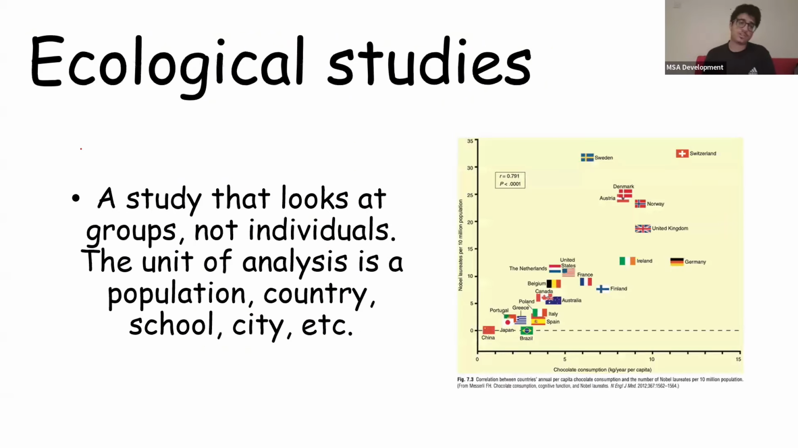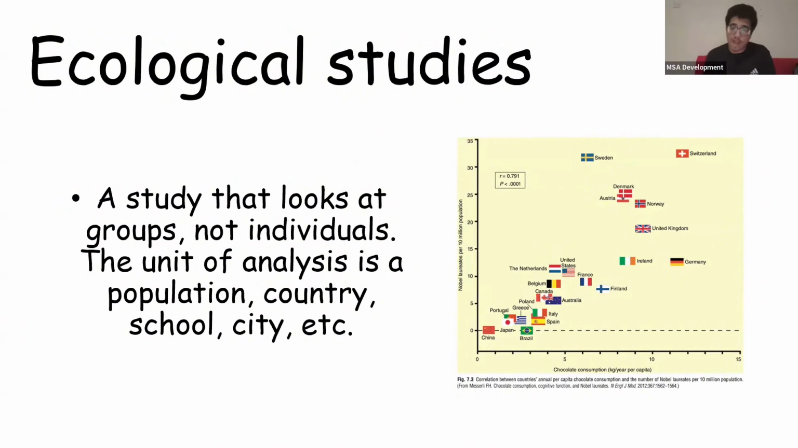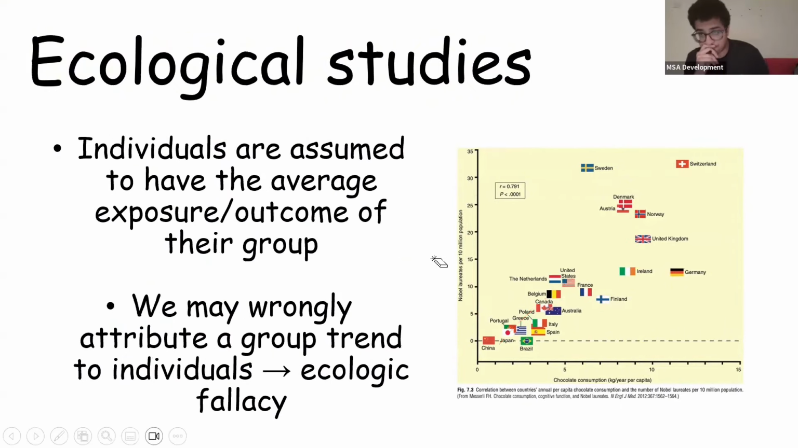So first off, we have ecological studies. Ecological studies look at groups. They don't look at individuals. So for example, countries. The unit of analysis is usually a population, a country, a school, a city, whatever you want. You can see here, this graph is saying that countries that eat more chocolate have more Nobel laureates, and you can see that there's a positive association. That's kind of funny. But there's an issue with this.